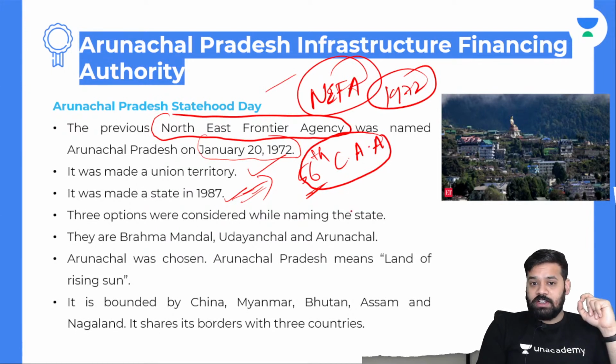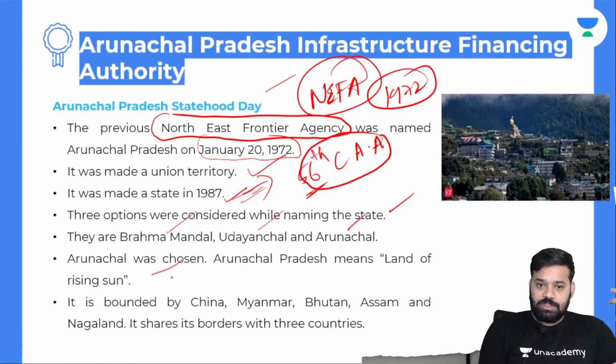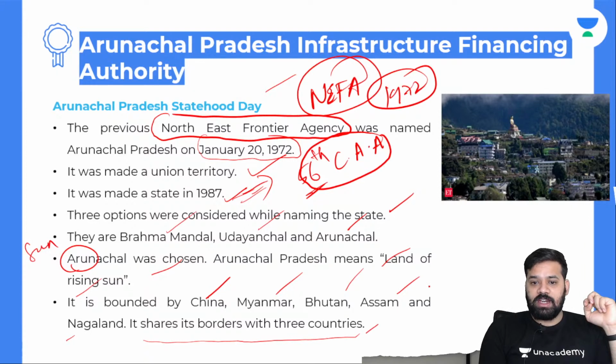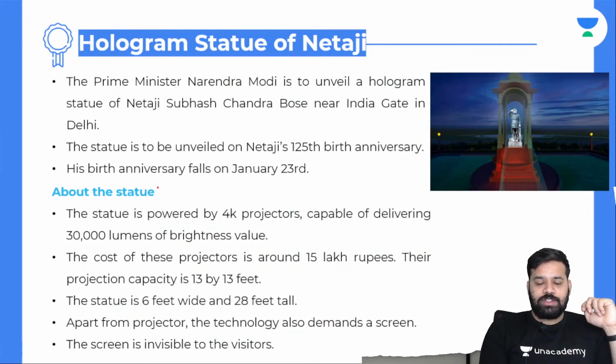And three options were considered while naming the state of Arunachal Pradesh. They are Brahma Mandal, Udayanchal, and Arunachal. Then Arunachal was chosen. Arunachal literally means land of the rising sun. Aruna means sun, correct? It is bounded by China, Myanmar, Bhutan, Assam, and Nagaland. It shares borders with three countries. So do note, Arunachal Pradesh shares borders with three countries. Which are the three countries? China, Myanmar, and Bhutan.